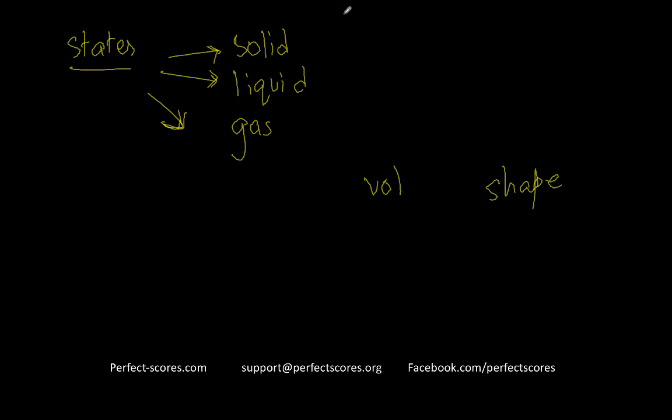So if you talk about the volume and the shape, a piece of solid, if you cut a piece of solid, it will retain the same volume. Let's say you had 1 liter of something, or 1 cubic centimeter of a piece of wood or a piece of iron. It's going to remain the same no matter where you put it. And the shape, if you cut it in form of a cube, it is going to be in the form of a cube. It won't change itself. So those are the properties of solids.